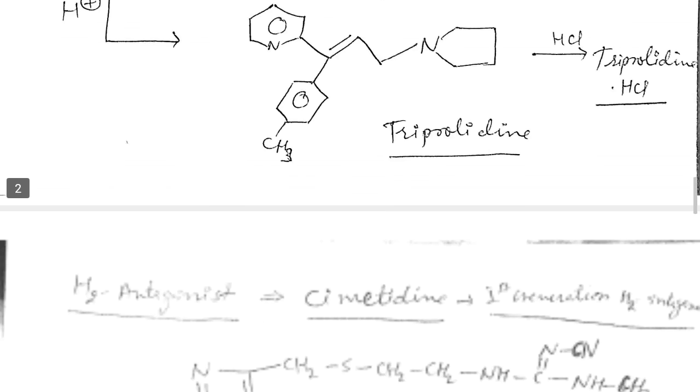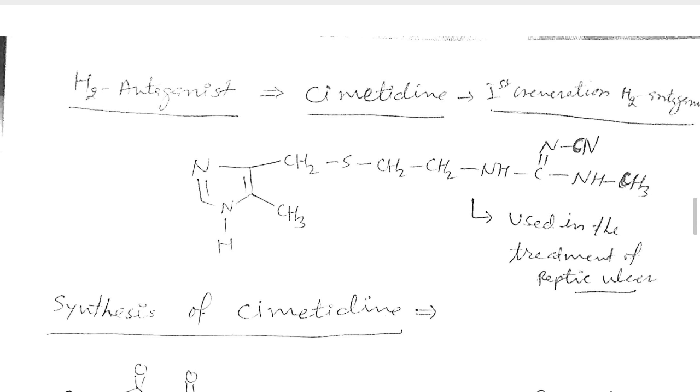So next, we were discussing these three compounds that belong to the H1 antagonists. Now we are discussing the H2 antagonist, that is cimetidine, which is in your syllabus, a first generation H2 antagonist. Look at here the structure of cimetidine first. Cimetidine is an imidazole derivative, and it is a first generation H2 antagonist used in the treatment of